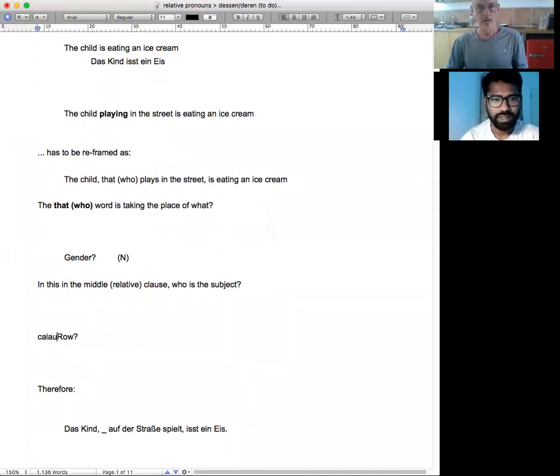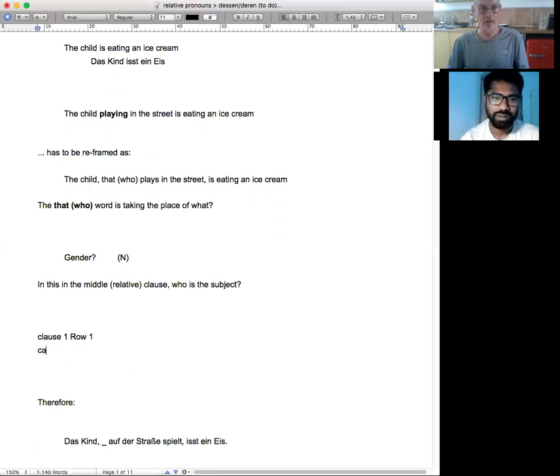Das Kind, row 1. And in clause 2, still row 1. Two row 1s.